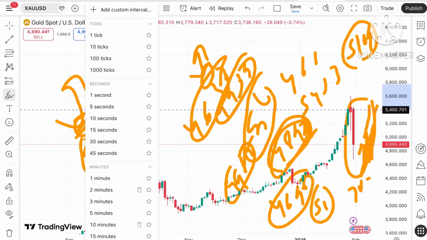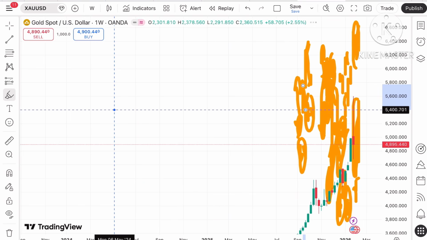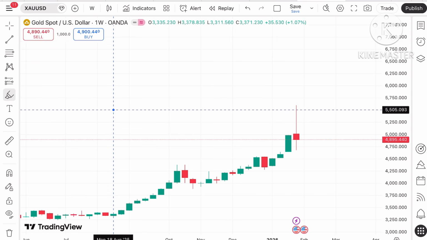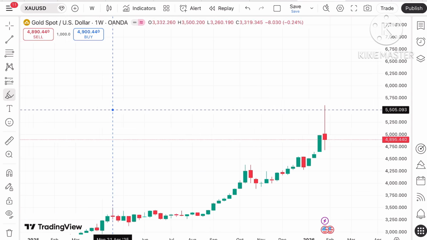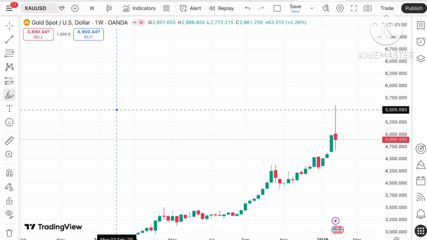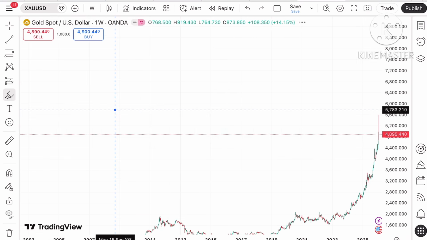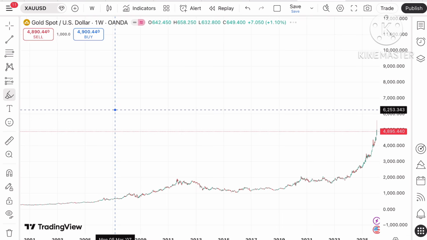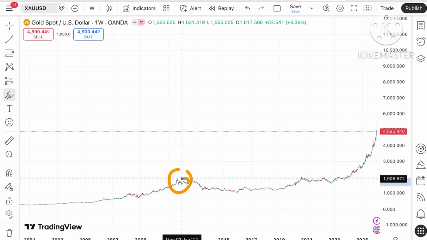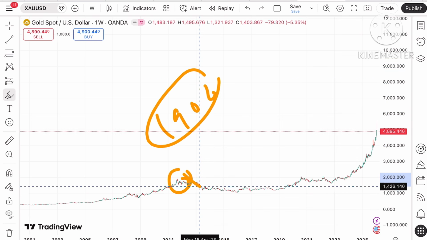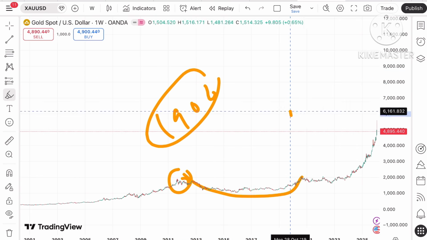Now coming to the weekly chart. Why do I have to explain all this? Because you have to understand the market is uncertain. If you're looking for a longer view, then you don't have to watch the charts continuously, because the price of gold and silver is rising. But remember one thing about what happened in previous years: in 2011 the price was around $1906, and the price did not come back to that level till 2020, that is around 9 years.